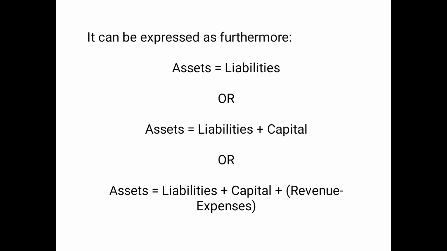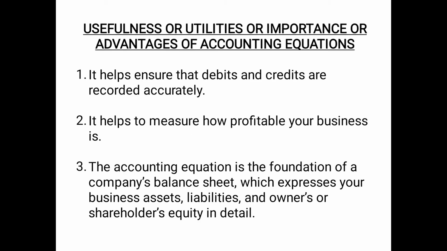So the accounting equations are: asset is equal to liabilities, and if we expand it further, asset is equal to liabilities plus capital, and if we expand it furthermore, asset is equal to liabilities plus capital plus revenue minus expenses. Let us discuss the usefulness or utilities or importance or advantages. So these are basically ways in which the question can be asked.